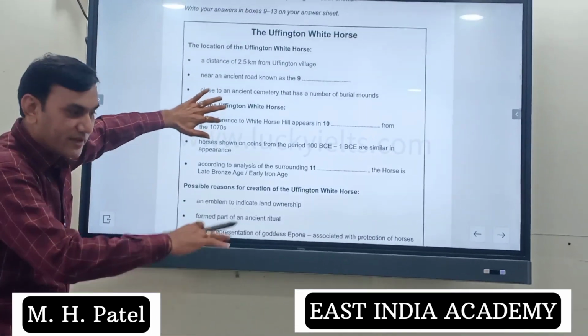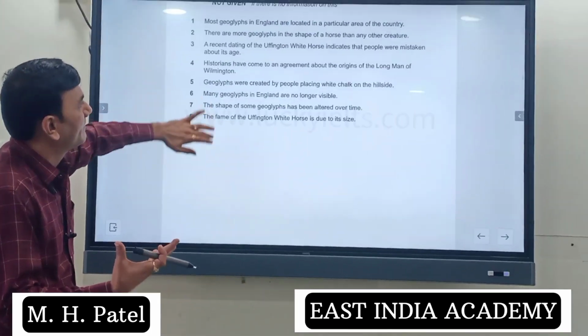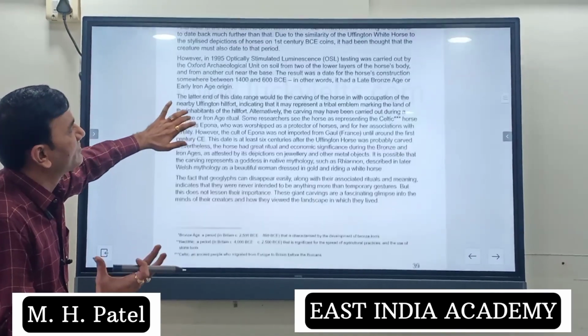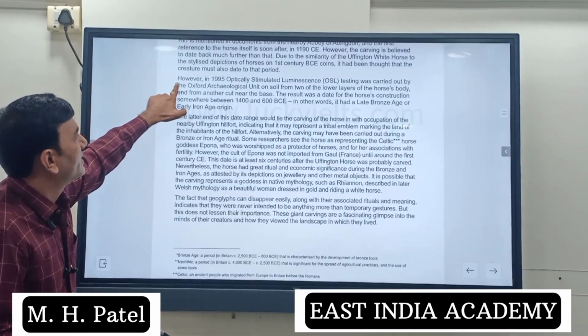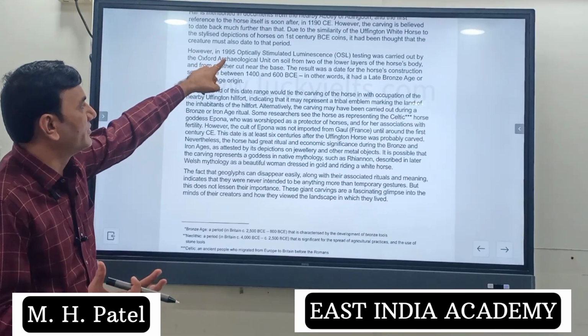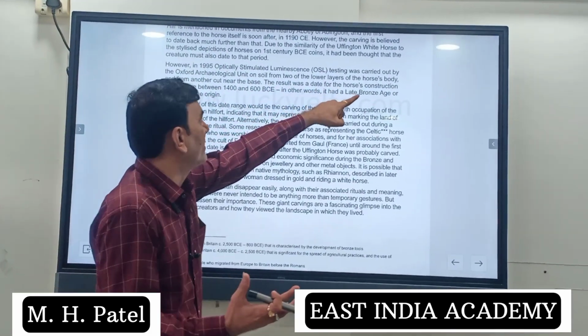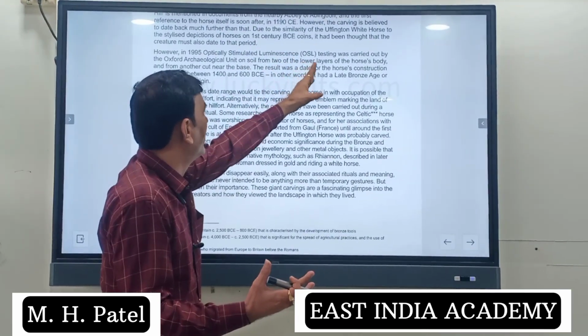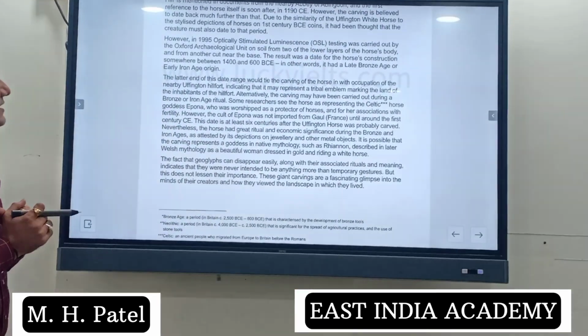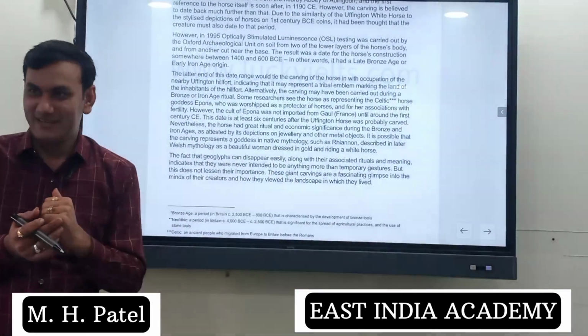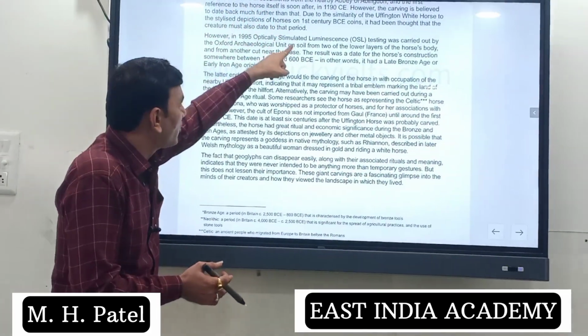Of surrounding, surrounding what? Surrounding place or something. So where was the testing carried out? Testing was carried out by this archaeological unit on soil from the layer of the horse body. So what is the answer? Soil or layer? Soil. Because layer is a part of soil. So the answer is going to be soil.